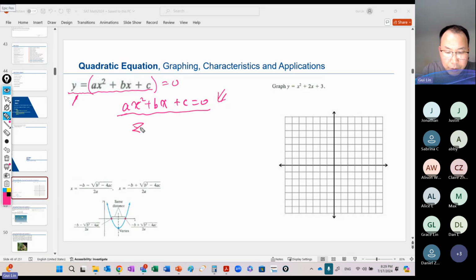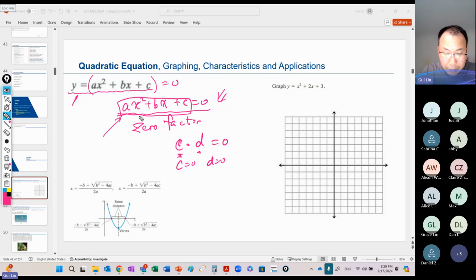We introduced something called the zero product theorem, right? Suppose C times D equals 0. Then at least one of the factors should be 0. Just like with two numbers whose product is 0, at least one of the factors would be 0, right? So either C equals 0 or D equals 0. And use this: like this one right here, they haven't factored yet, right? So we need to factor this part.